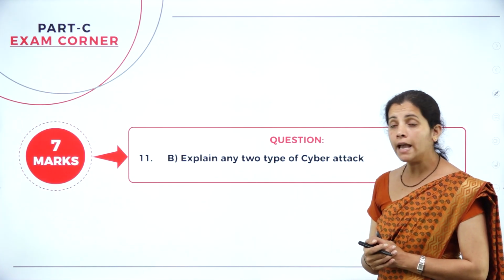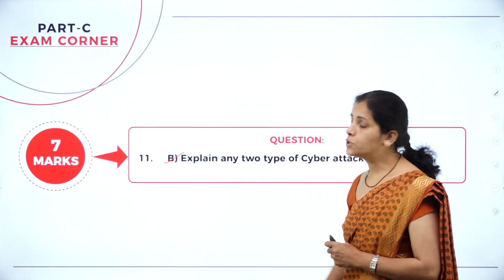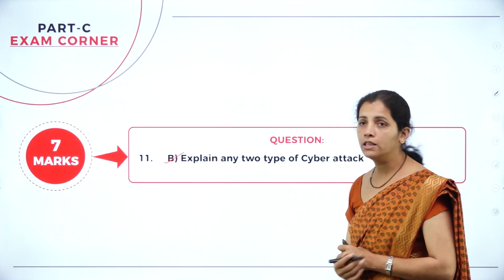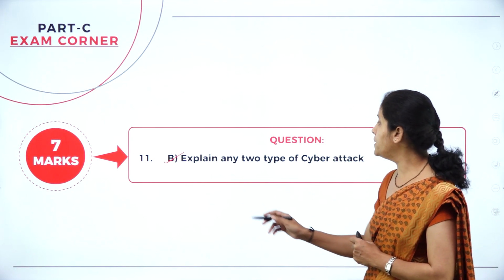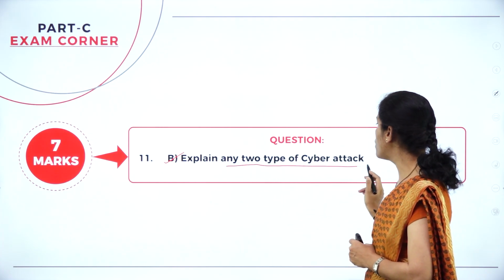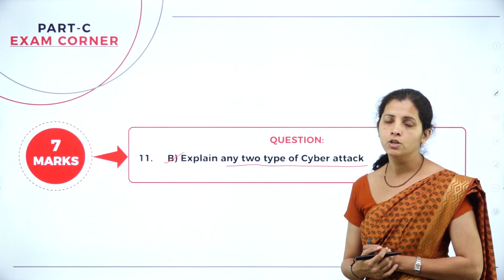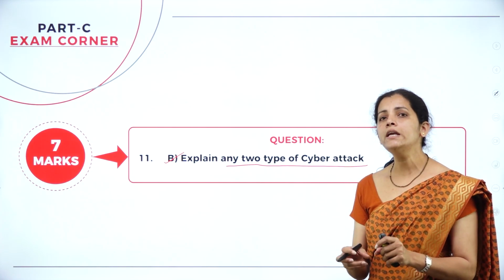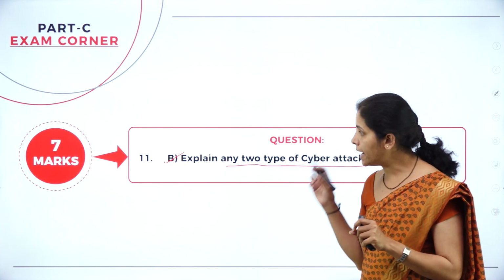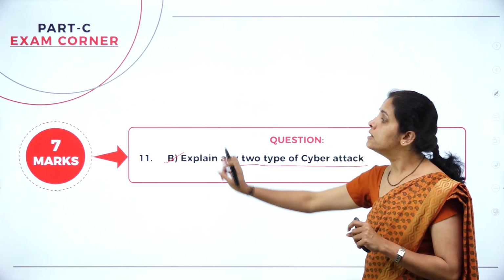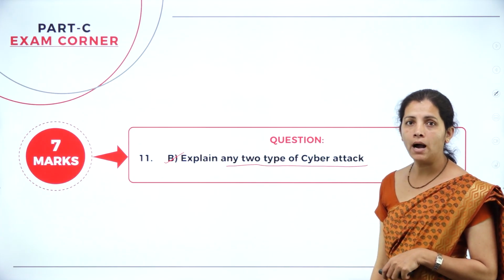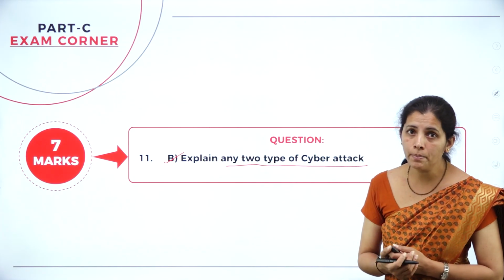Then the next part of the 11th question is: explain any 2 types of cyber attack. So I want to answer any 2 types of cyber attack, and it carries 7 marks. Before that, what is a cyber attack?